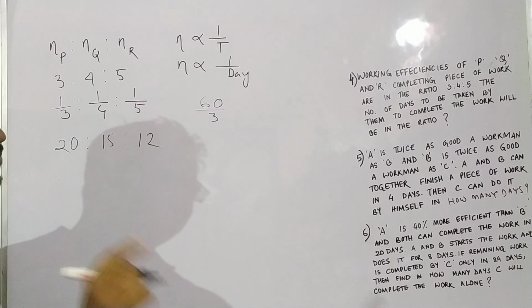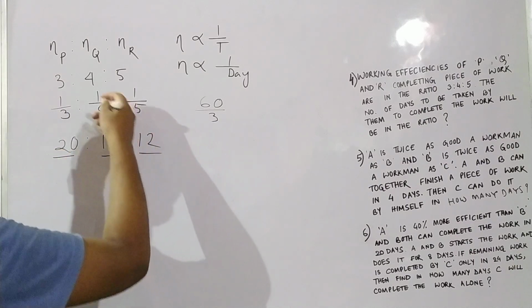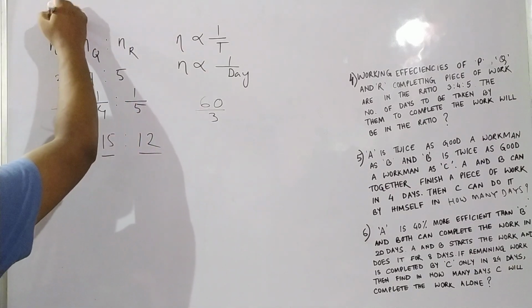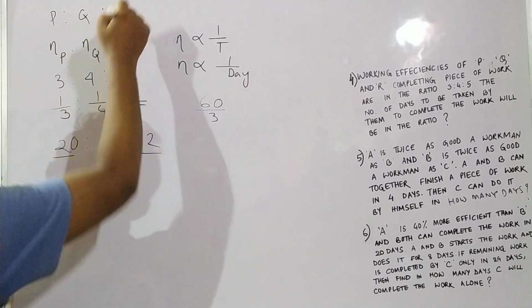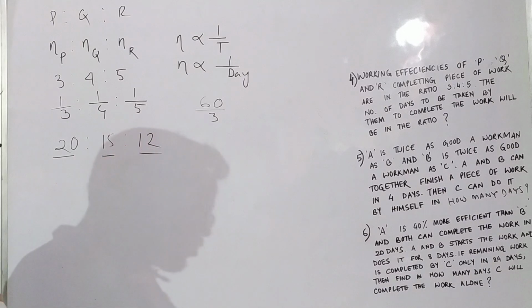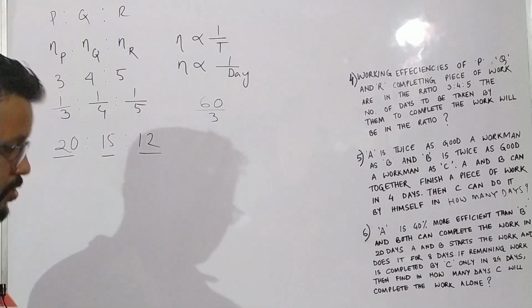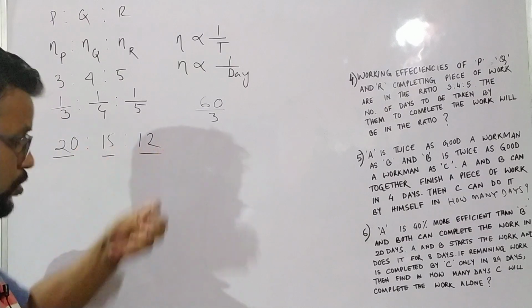So the number of days for P, Q and R are 20 days, 15 days, 12 days. So 20 is to 15 is to 12. It's very easy.